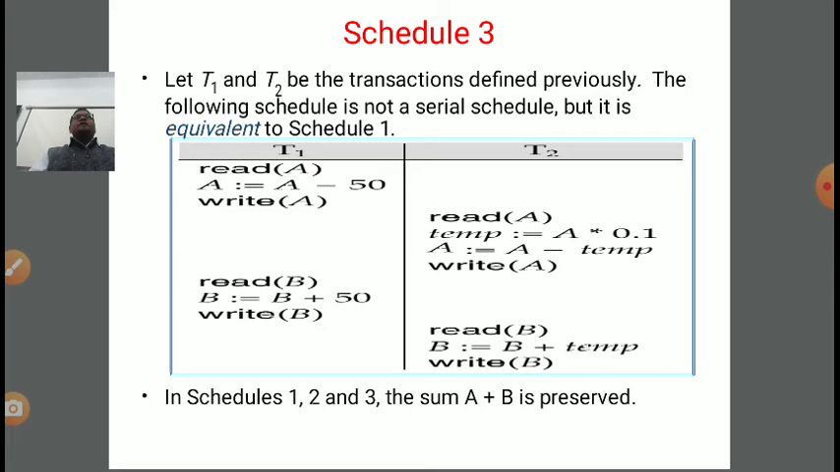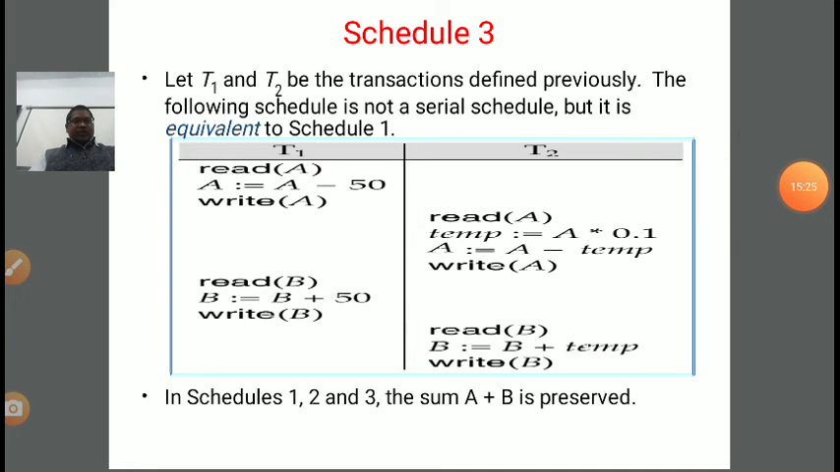Now a concurrent schedule is called equivalent to a serial schedule, either schedule 1 or schedule 2 in the previous slide, if it maintains consistency. This means the value of A plus B before the start of the transactions is the same as A plus B after the execution of both transactions. If it maintains consistency, then the concurrent schedule is equivalent to its serial schedule, right?